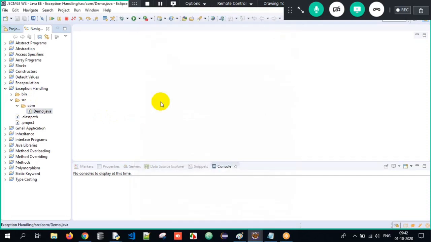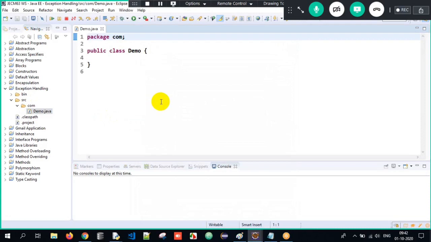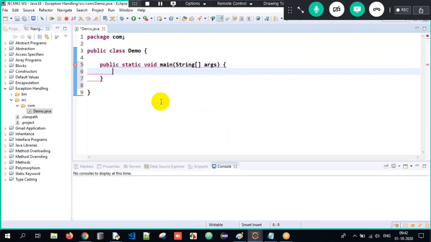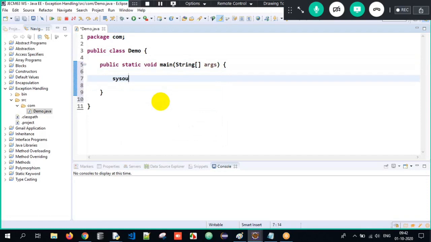Now I got a Java program successfully. Now I will have one main method over here. Main, Control space bar. When I press Control space bar, the main method will get generated. So I have a class and my main method wherein the execution will begin. Now when I type sysout, we get the output. Now I want to print hello here. As soon as I write hello, can you see I got an error?